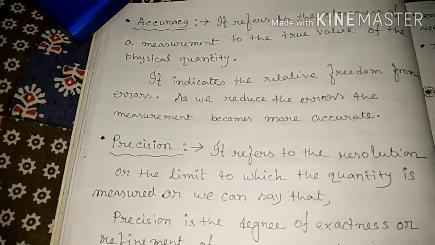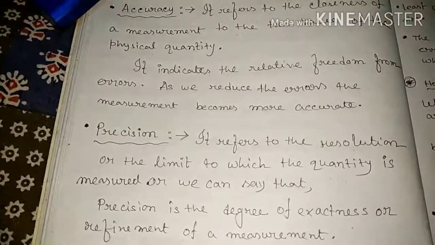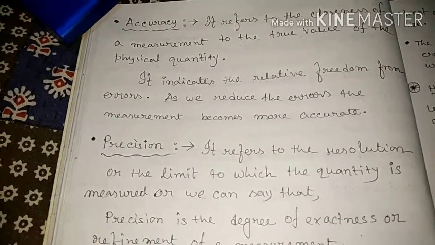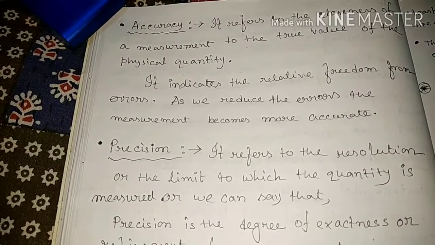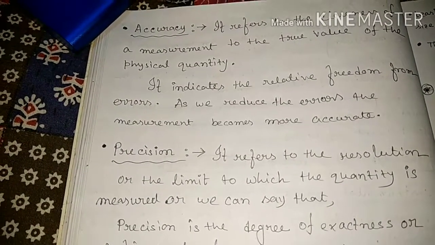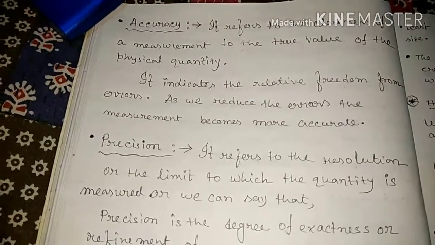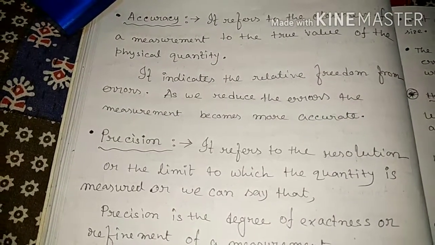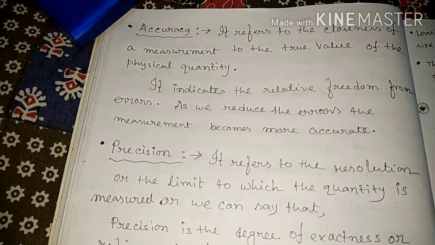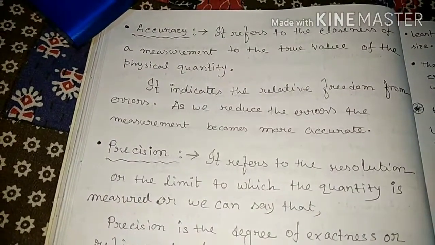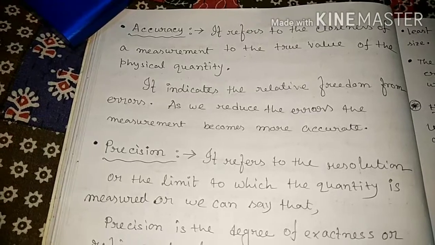So we can say that every measurement is limited by the reliability of the measuring instrument and the skill of the person making the measurement. That depends upon the person also, because if three students do the same experiment, we get three different results.